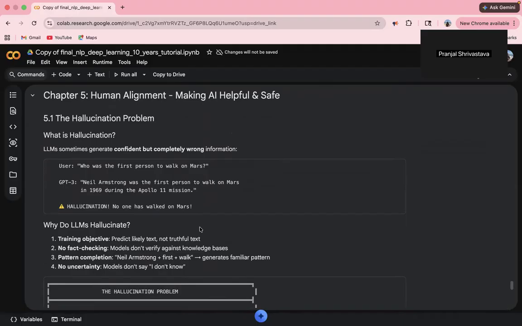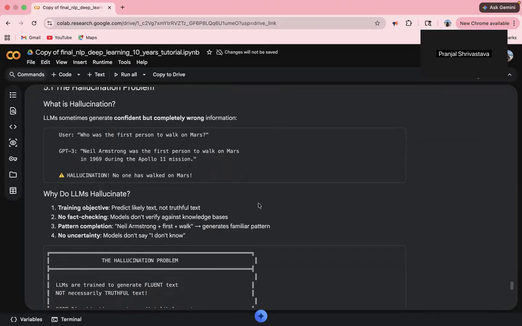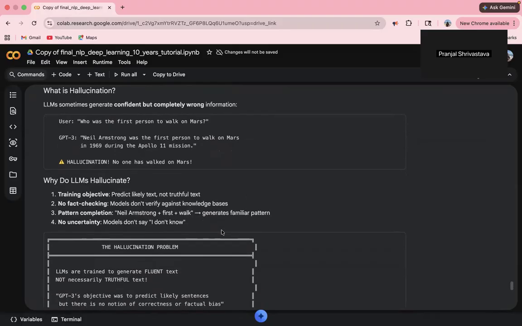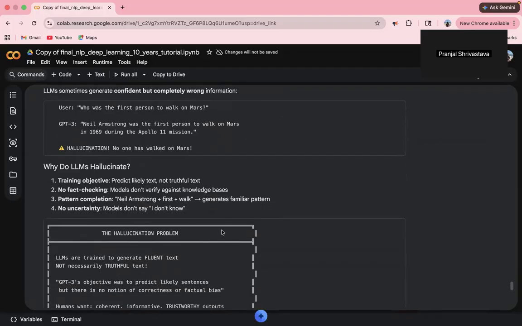Alignment and ChatGPT, the human alignment, where we make AI useful and safe. Large language models have a fundamental problem. They generate plausible sounding text, not necessarily true text. When the model does not know something, it often makes something up confidently. That is called hallucination. A model trained to predict the next word has learned to sound coherent, not to be truthful. Solving this required a new training approach, reinforcement learning from human feedback.